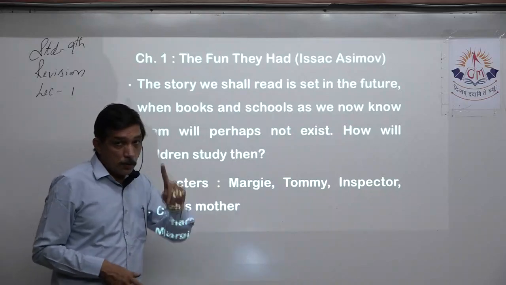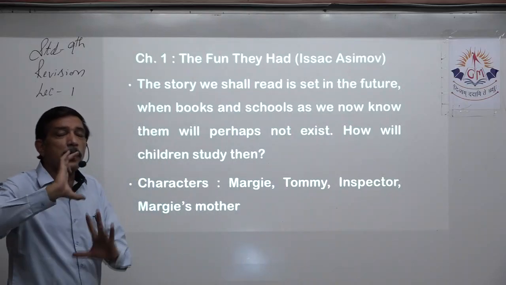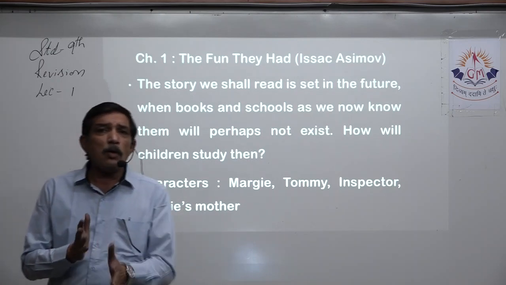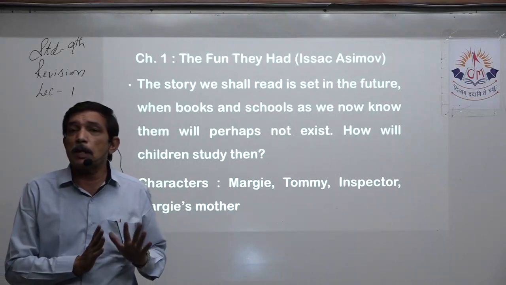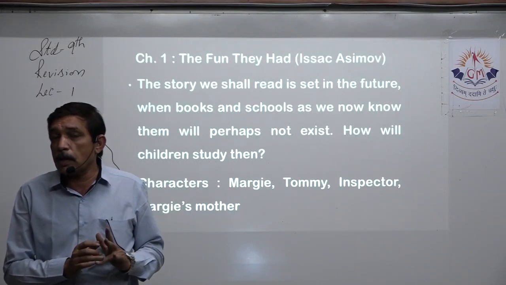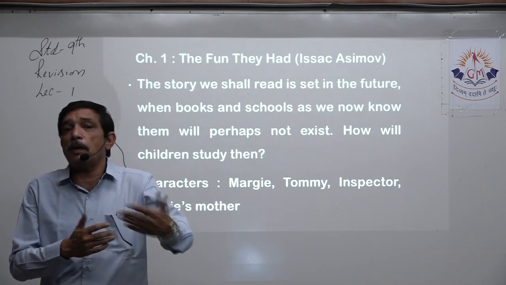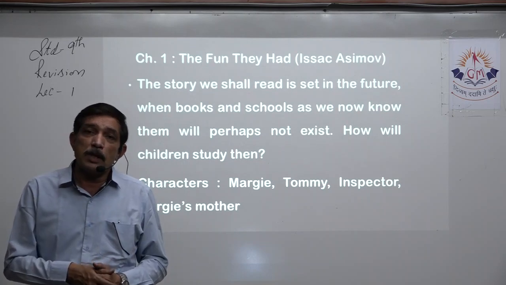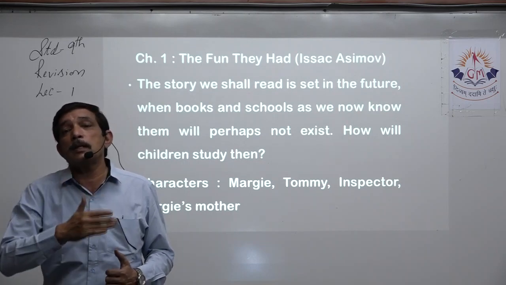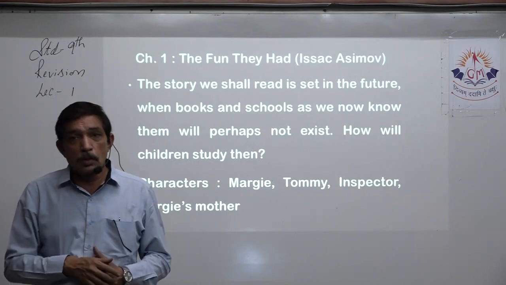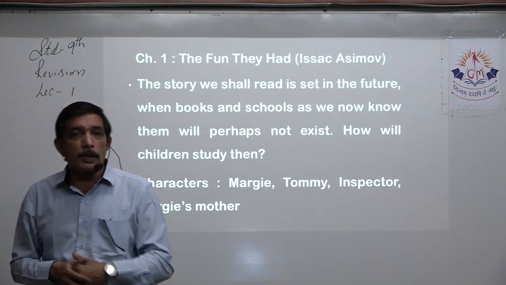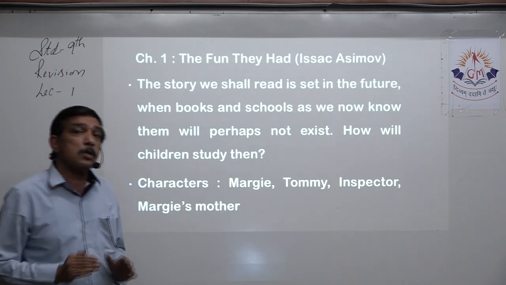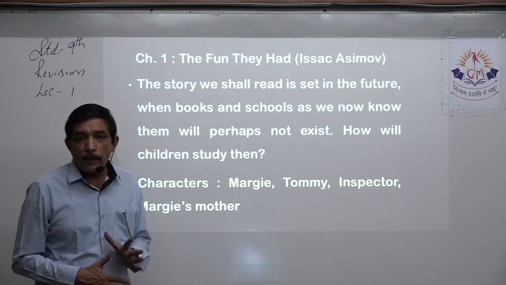So that inspector is a very important character because he comes in the story and does some work, right? Same way, Margie's mother. There is not much dialogue, but Margie's mother is mentioned in the story. Yes, when it was time, because Margie was busy reading the book along with Tommy, so she doesn't know what time it is. It is mother who reminds Margie to go to the school classroom that is next to her bedroom, right? But there are few dialogues written over there, so Margie's mother also becomes a character, very, very important.